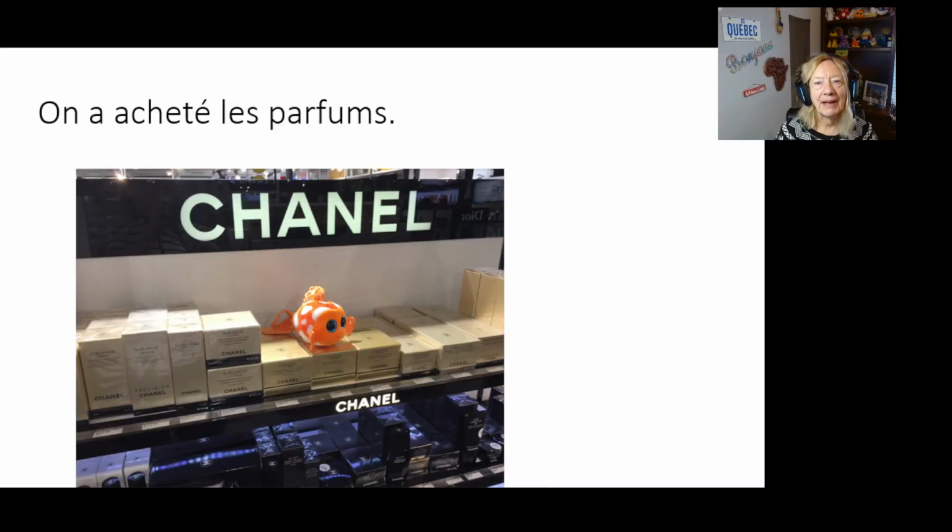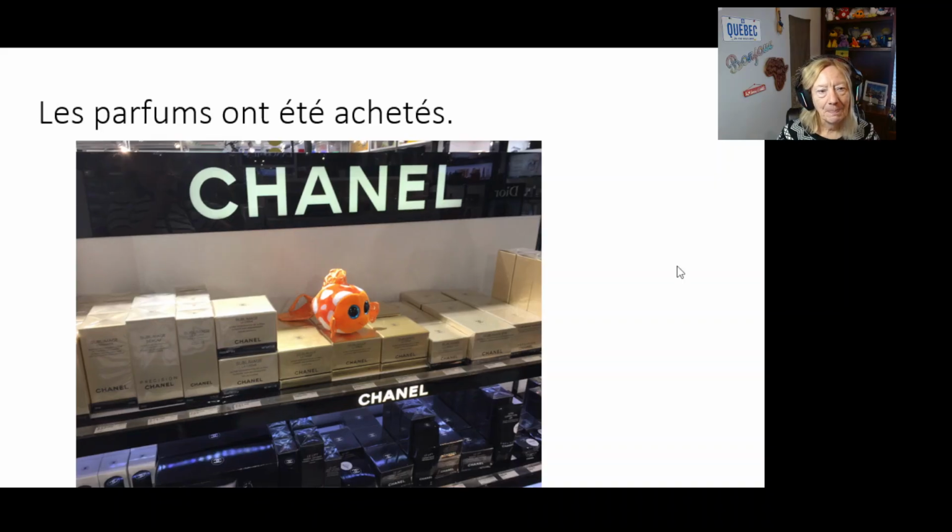On a acheté les parfums. The object is les parfums. We're going to now make that the subject. We look at a acheté. We recognize the passé composé. Put the verb être in the passé composé. Keep acheté as a past participle. And we have to think about past participle agreement. Les parfums ont été achetés with an extra S because now it's talking about les parfums.